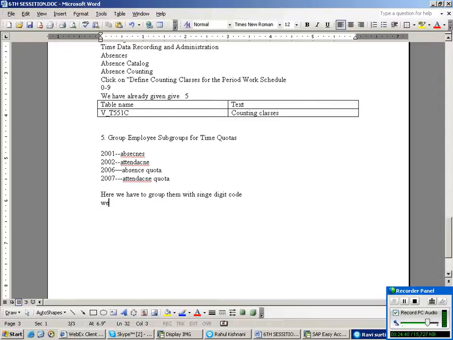I think we have already given this 01. I am thinking, let us check it here. 01 as a TS grouping.